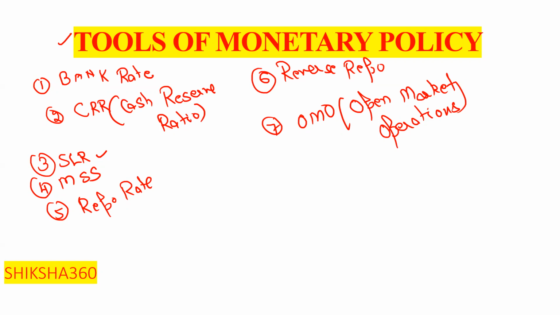So basically first one is the bank rate, second one is the cash reserve ratio, third one is the SLR, fourth one is the market stabilization scheme, fifth one is the repo rate, sixth one is the reverse repo, and seventh one is the open market operation. So now let's start our discussion one by one regarding all these tools.